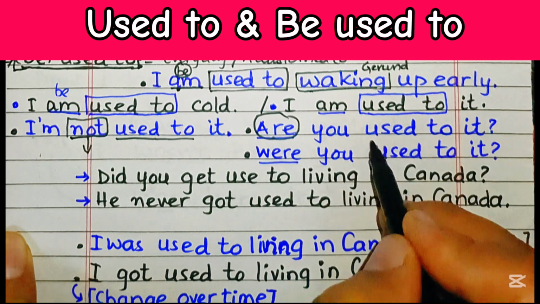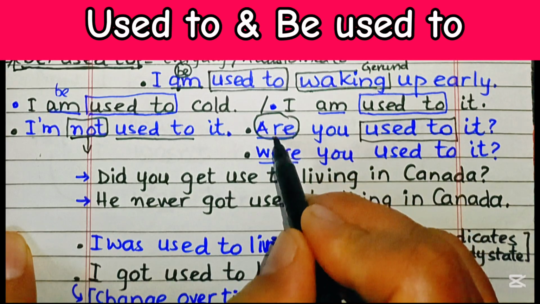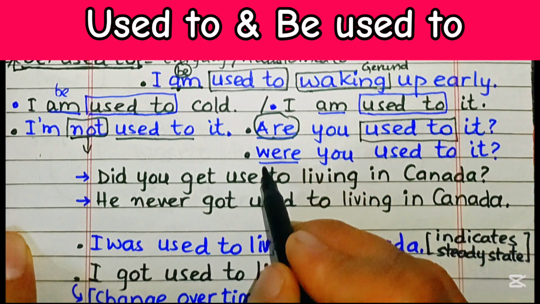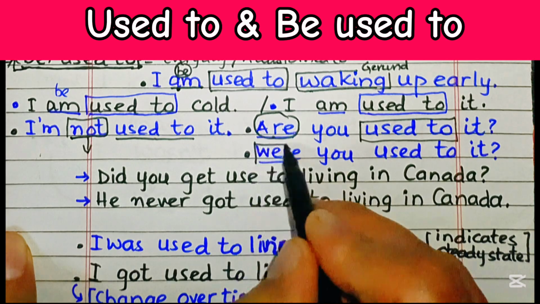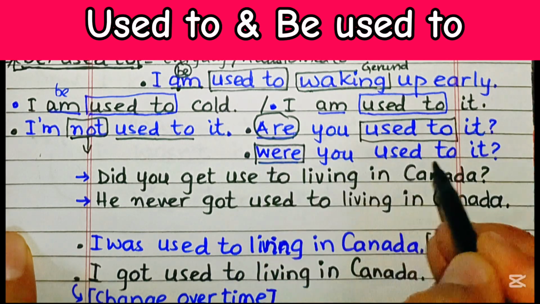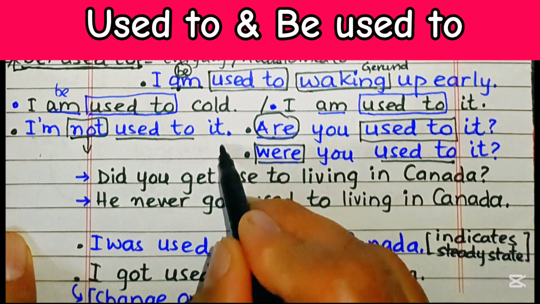Are you used to it? Then we have to write this one over there. So this is be verb that is in the beginning of the sentence. Or we can replace it with the past tense. We can write it, be verb will be were, were you used to it. This is also a good expression, but this is in past.